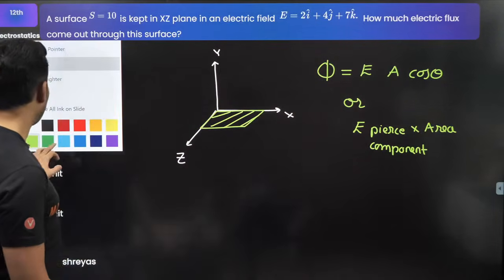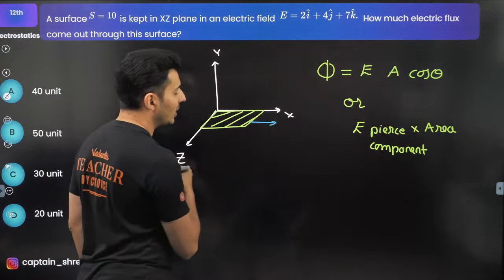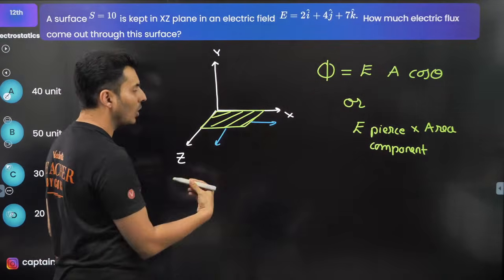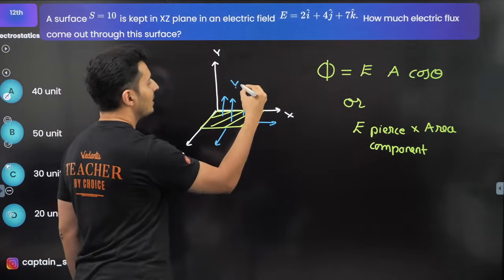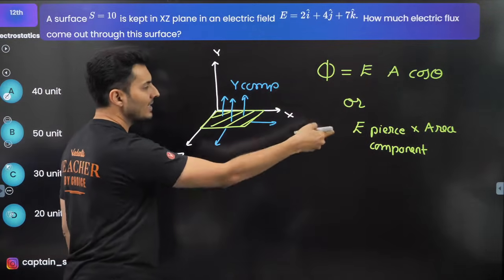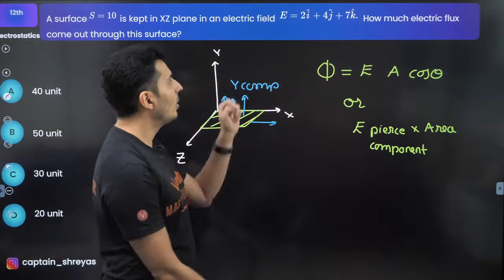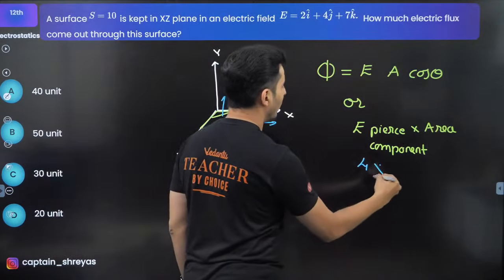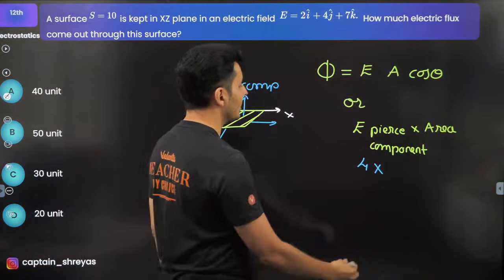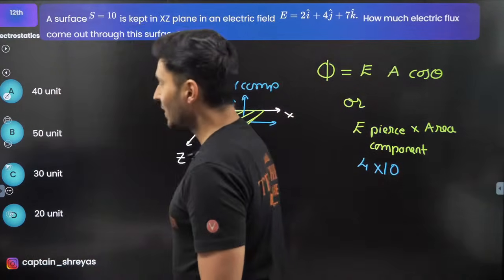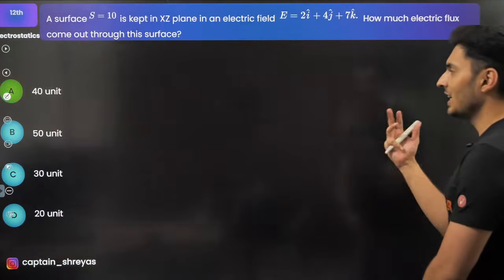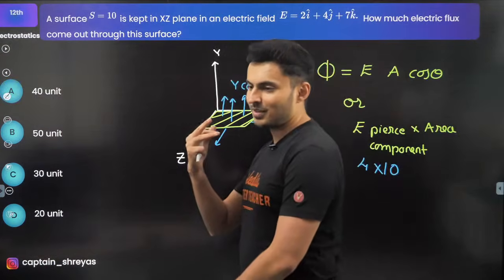If the area is flat like this, obviously the X component won't pierce, obviously the Z component won't pierce. It is only the Y component which is basically piercing it. So the Y component over here is nothing but 4, and the area is nothing but 10. Hence it should be nothing but 40 units. So 40 units is option A, and that is the correct answer.